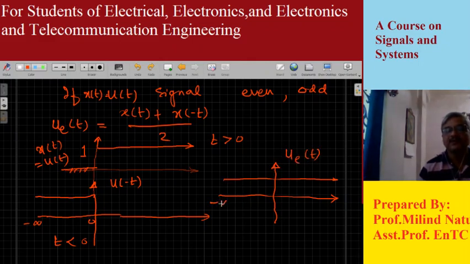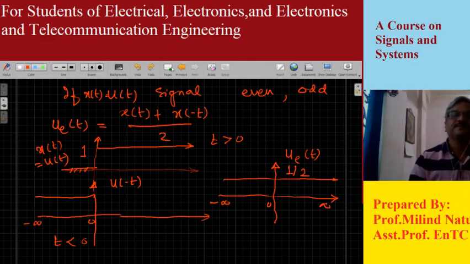So for time varying from minus infinity to 0 and from 0 to infinity, its amplitude is always equal to 1, because when I add these two signals, I will get this. But the even part will be half of this. So the amplitude will get divided by 2. So this will be my even part.